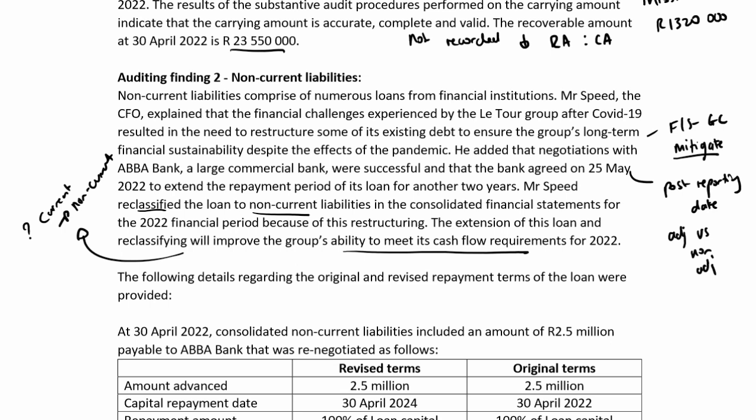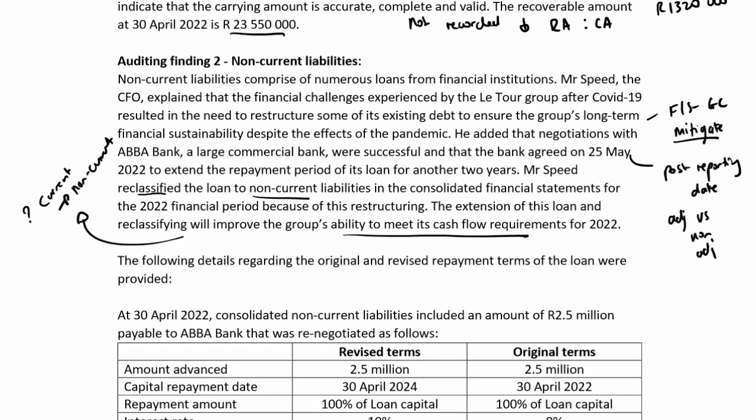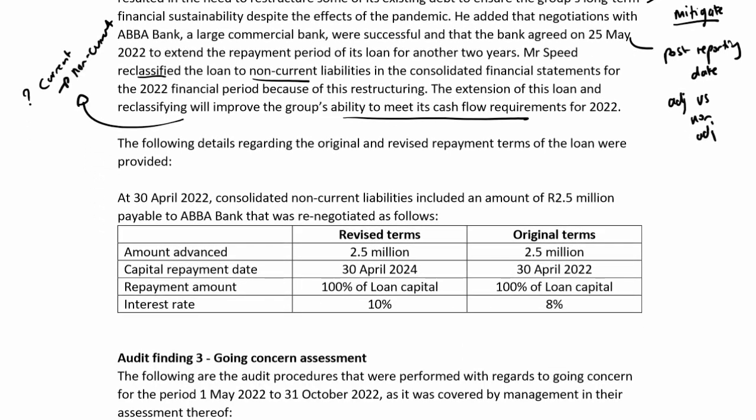So the following details regarding the original and revised repayment terms of the loan were provided. At 30 April 2022, consolidated non-current liabilities included an amount of 2.5 million payable to ABBA Bank that was renegotiated as follows.